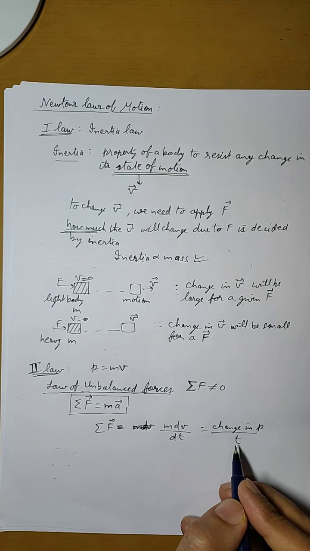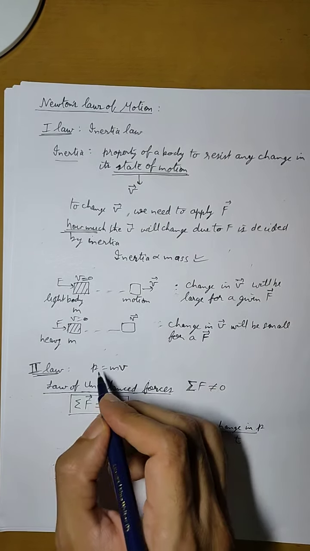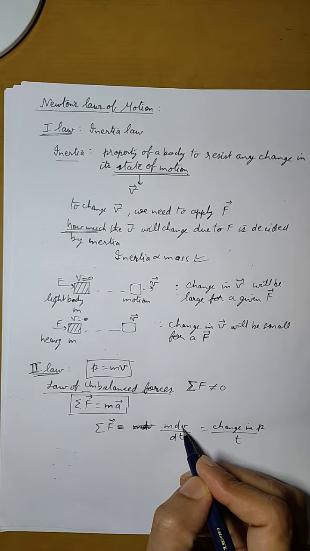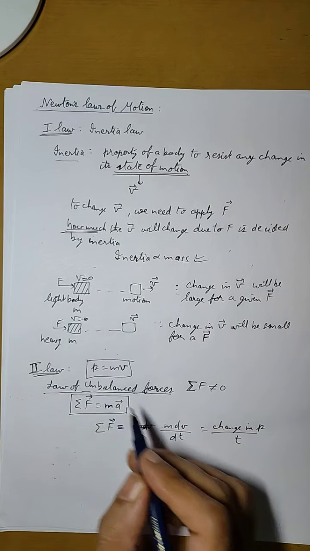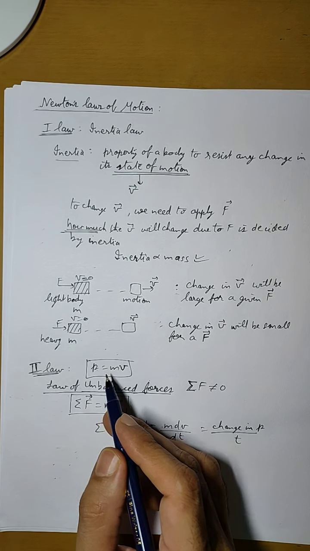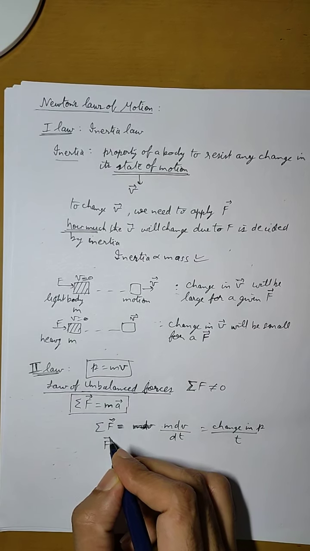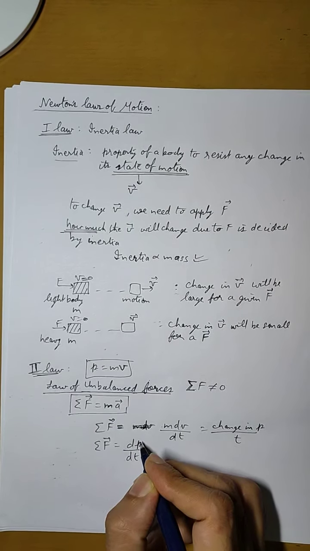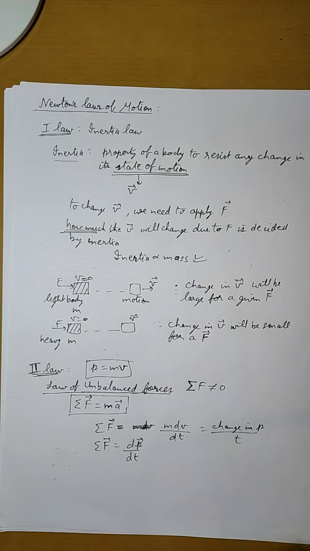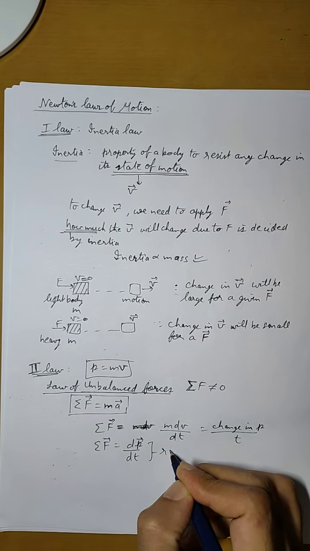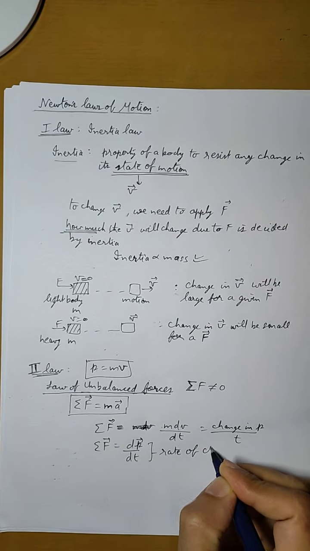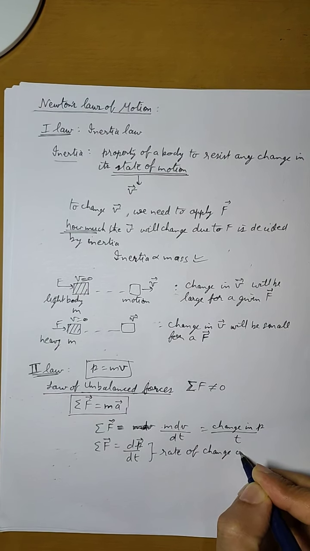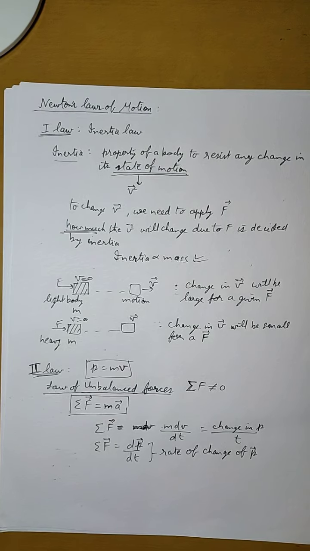Now we know that from this formula here, mv is p, so m dv means dp, a small change in momentum, so we can write F as dp upon dt. This is the rate of change of momentum.